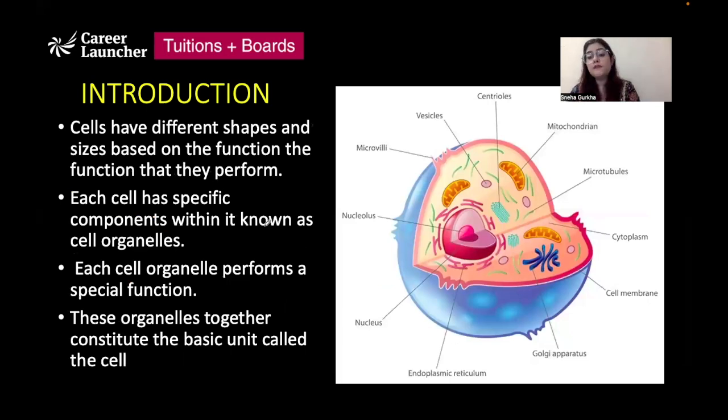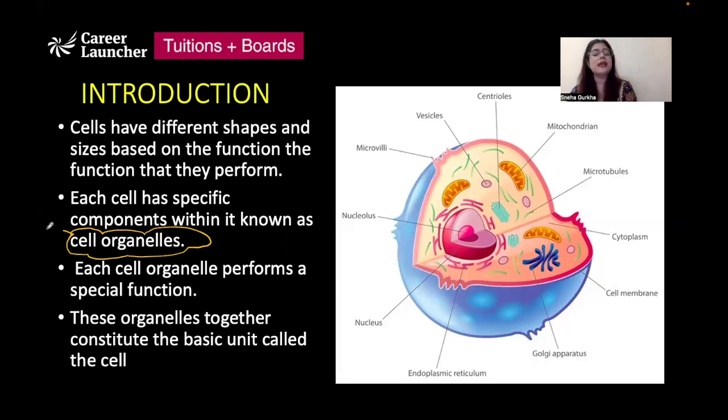Now, there are different types of cells present. There are different shapes and sizes of cells based on the function that they perform, right? There is not one standard shape or size for a cell. And each cell has certain specific components present inside it that are known as cell organelles. These cell organelles are associated with performing a specific function.